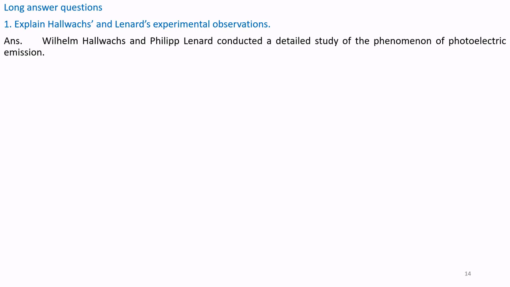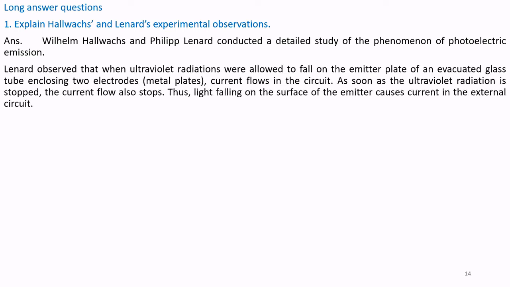Now we will answer long answer type questions. Explain Hallwachs' and Lenard's experimental observations. Wilhelm Hallwachs and Philipp Lenard conducted a detailed study of the phenomenon of photoelectric emission. Lenard observed that when ultraviolet radiations are allowed to fall on the emitter plate of an evacuated glass tube enclosing two metal plates, current flows in the circuit.